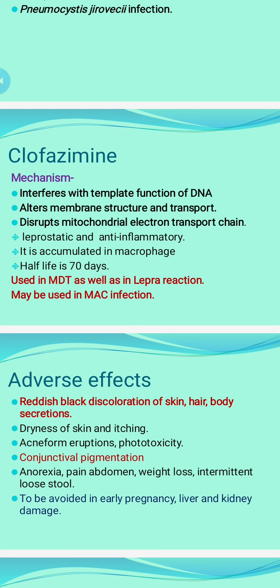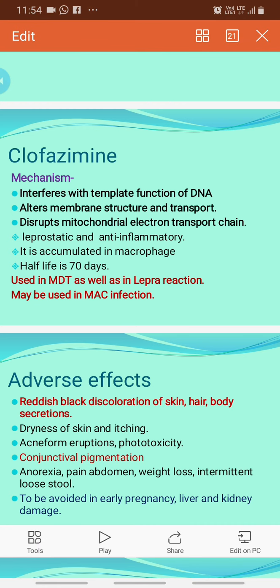Adverse effects, we have to counsel the patient about the reddish black discoloration of the skin, hair, body secretion. So often there is reddish black discoloration of the skin, and especially females need to be counseled more because blackish discoloration of their skin is not acceptable to them mainly. Also, just like rifampicin, we have to counsel the patient that there can be orange discoloration of the urine, but here as the skin is involved, that is more striking, more prominent. That's why we have to counsel the patient well. Reddish black discoloration of the skin, hair, and body secretion.